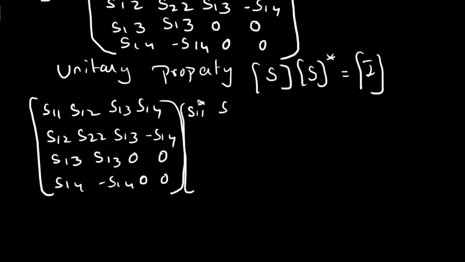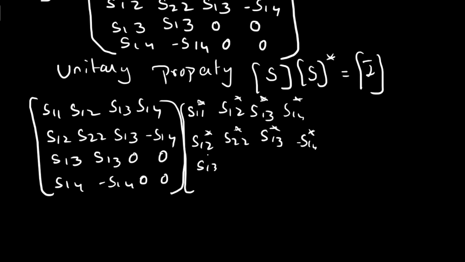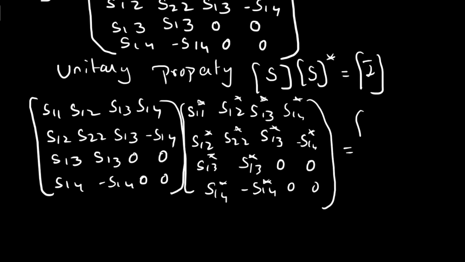S11 star, S12 star, S13 star, S14 star, S12 star, S22 star, S13 star, minus S14 star, S13 star, S13 star, 0, 0, S14 star, minus S14 star, 0, 0, which is equivalent to an identity matrix: 1, 0, 0, 0, 0, 1, 0, 0, 0, 0, 1, 0, 0, 0, 0, 1.